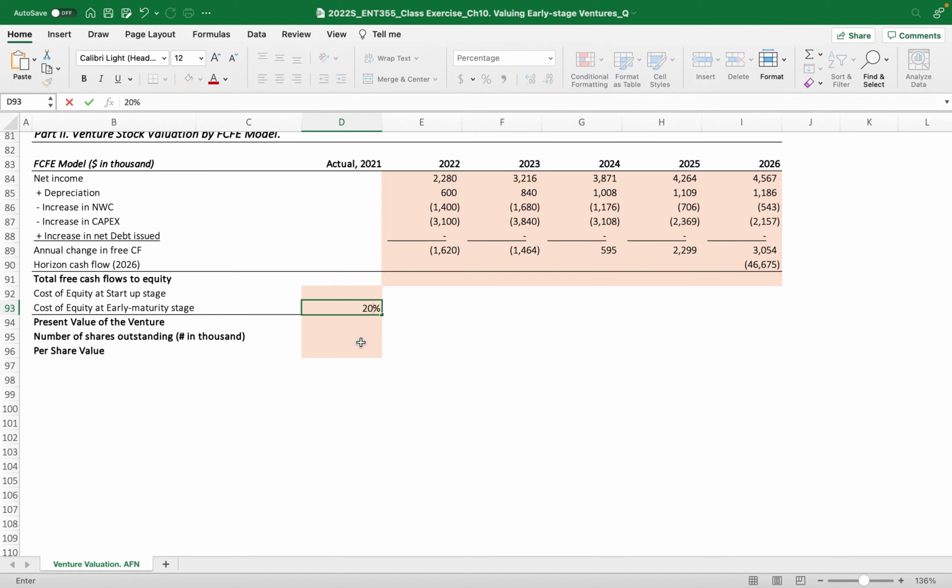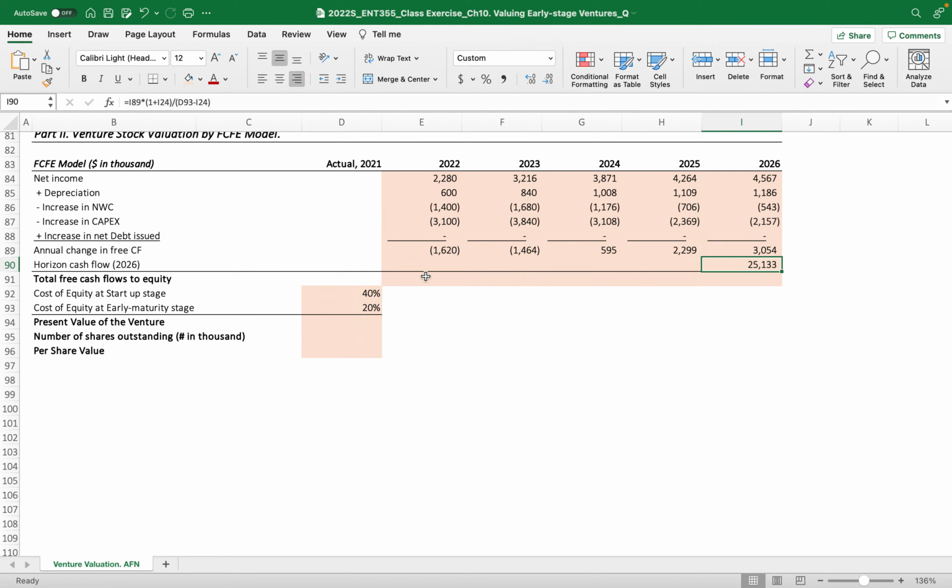Yeah, 20% in the description. Then the cost of equity at the startup stage, 2021, as of today, was 40%, right? Now we have the present value in year 5, 2026, of the permanent cash flows based on the DDM model.